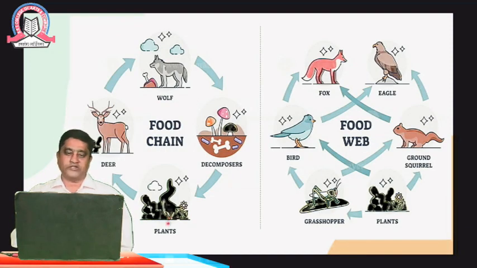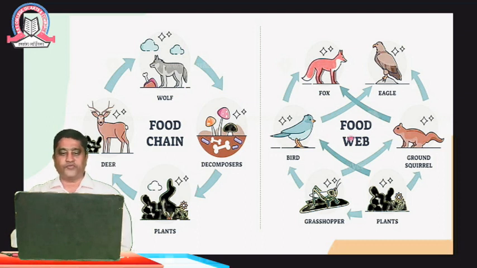Explaining about the plants: plants are eaten by the deer, which is a herbivore, and deer are eaten by the wolf, which is a carnivore. And after decomposition, the organisms are broken down by fungi, bacteria or different types of microorganisms, and once again it goes into the soil and the plants come back into the environment.